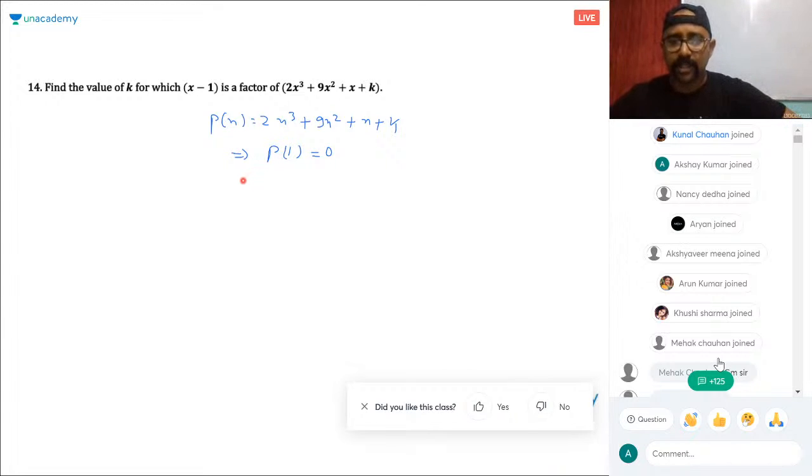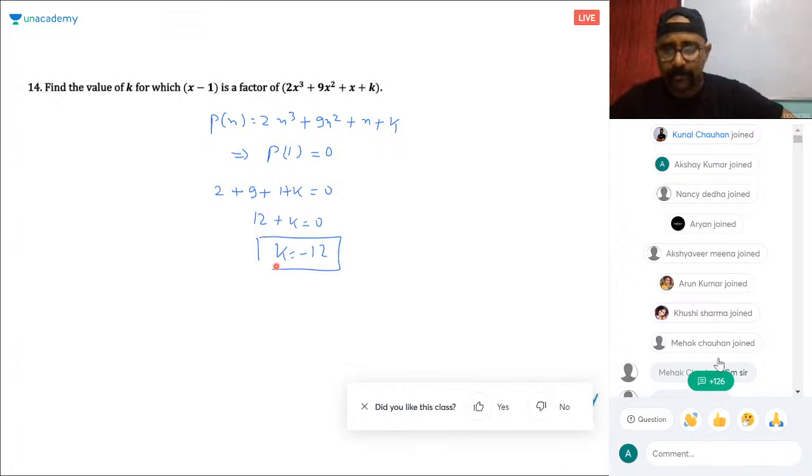So putting 1 in this equation and equating to 0, you will get the value of k, right? So put that, 2 plus 9 plus 1 plus k is equal to 0. So this is 12 plus k is equal to 0. So k is equal to minus 12, right?